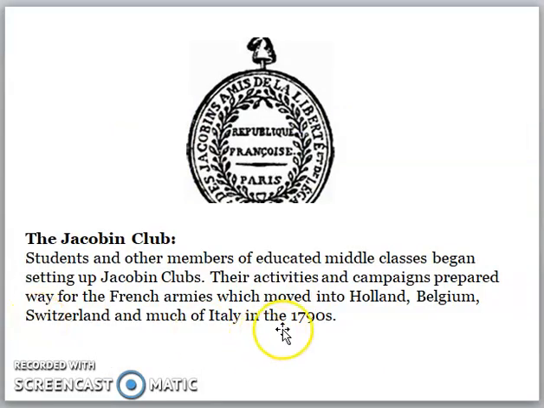Now there was something called the Jacobin Club. How did this club get formed? By students and other members of the educated middle classes. In this club a lot of activities started happening and campaigns were prepared. This helped in spreading to Holland, Belgium and Switzerland how things had evolved in France, how democracy is in the hands of the people. Now this started inspiring many.